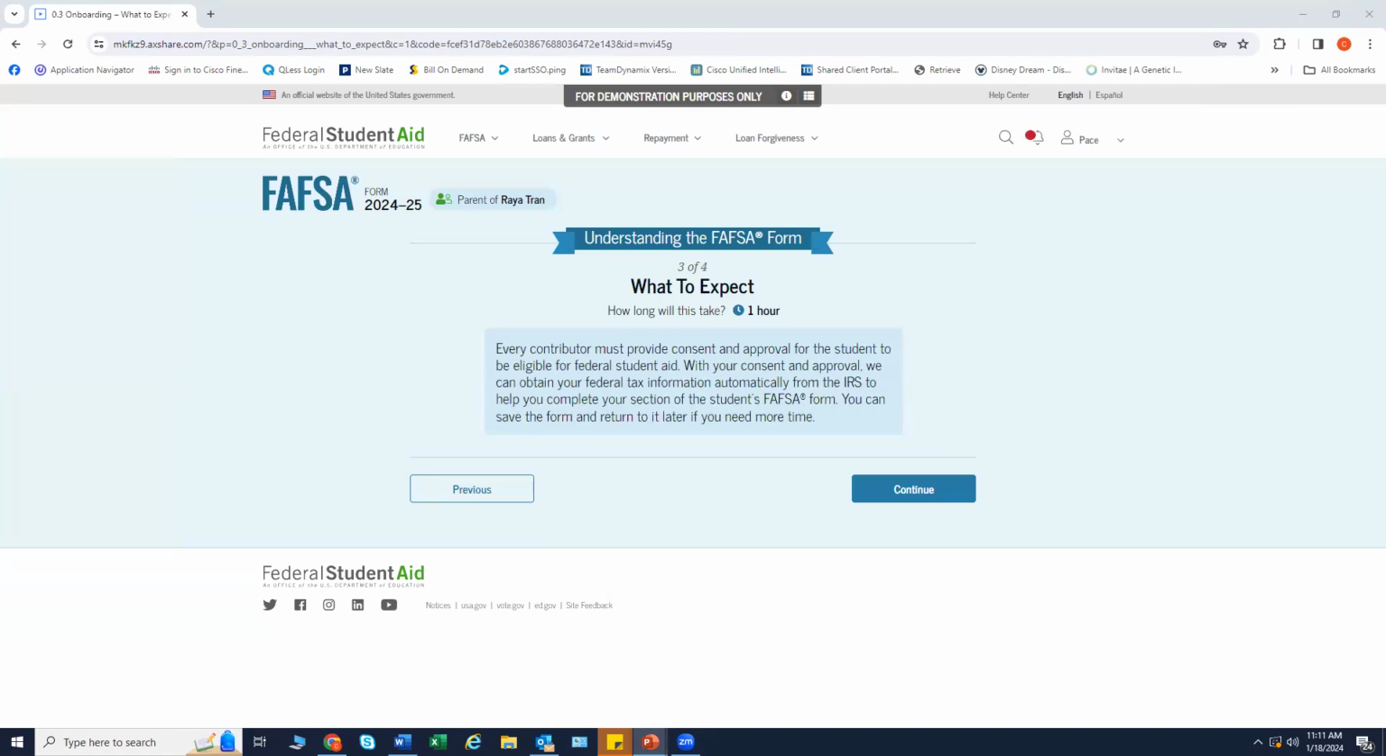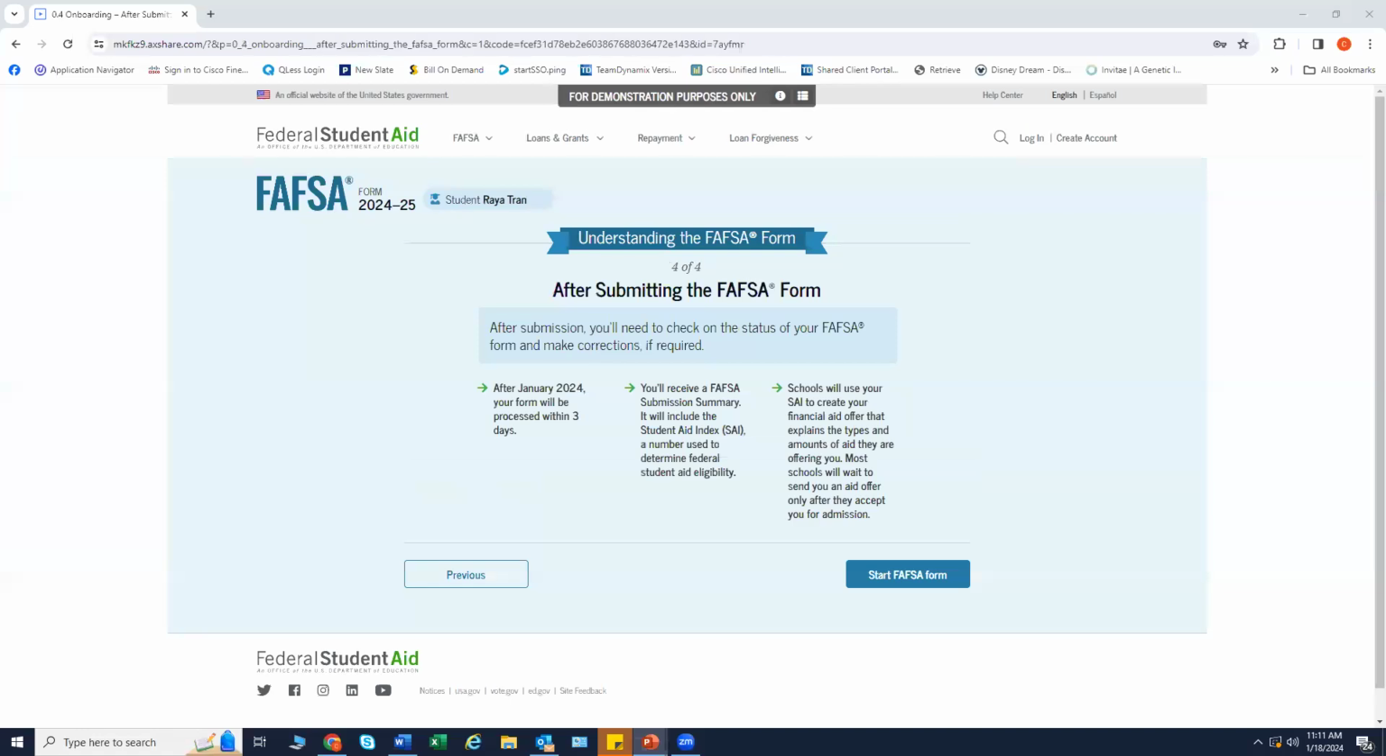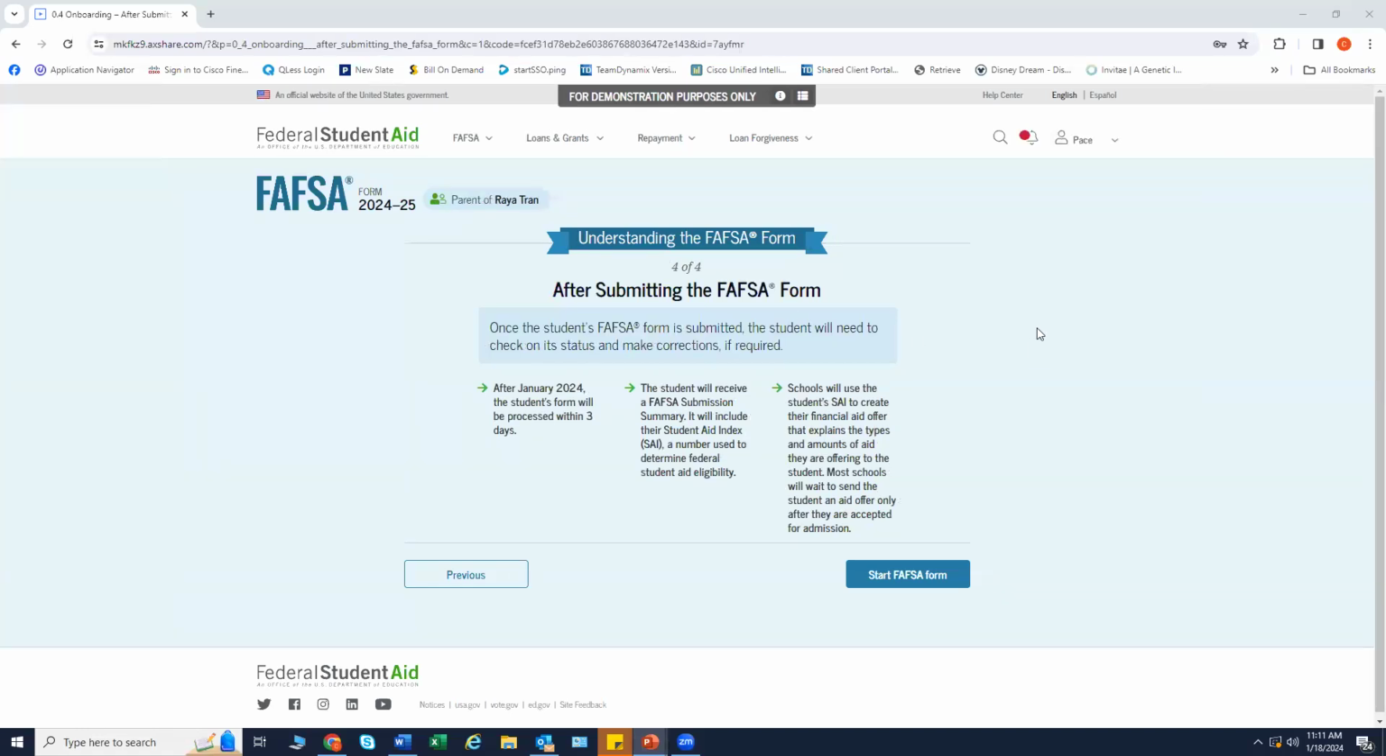The third onboarding page provides information about the types of questions the parent can expect to see and how they can get help in filling out the FAFSA form. Again, it is noting that it should take about 1 hour to complete the FAFSA form. However, it's taken about 30 to 45 minutes. And lastly, the last onboarding page provides information about what to expect once the FAFSA form is completed and submitted. On this page, the parent will select Start the FAFSA form. So we are going to begin completing the parent contributor's section.